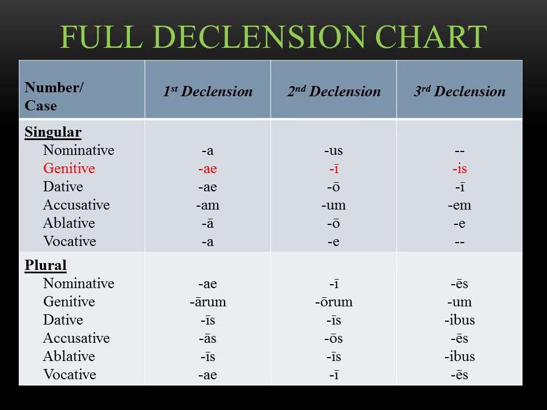Specifically, we want to remember the genitive case, which we've been using in this chapter. That's how you can tell what declension a word belongs to, because look at the ending across the first, second, and third declensions. It's something different every time. This means if you know that the genitive singular of a word ends in AE, it has to belong to the first declension. If the genitive singular is a long I, it has to be second declension. And if the genitive singular is an IS, it has to be third declension. This is why the genitive is so important.